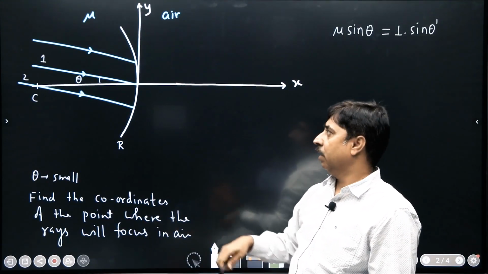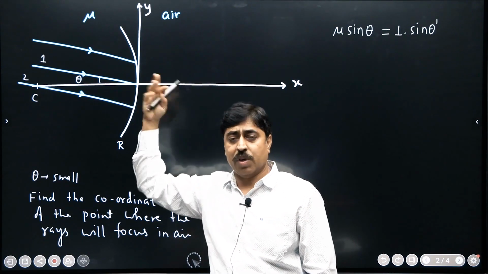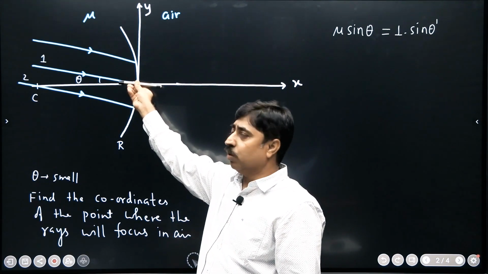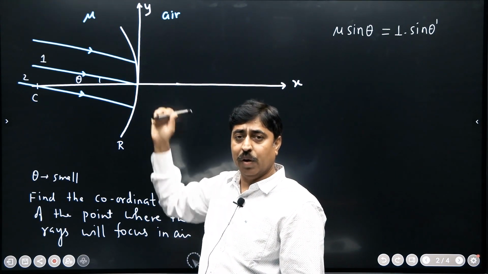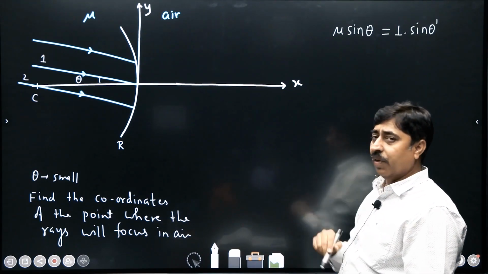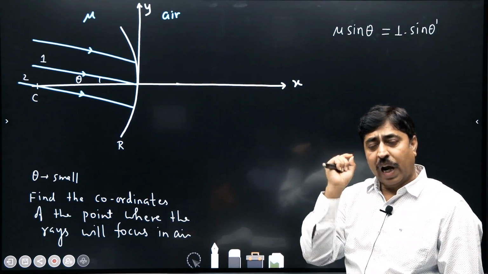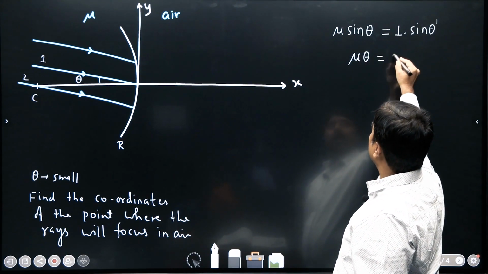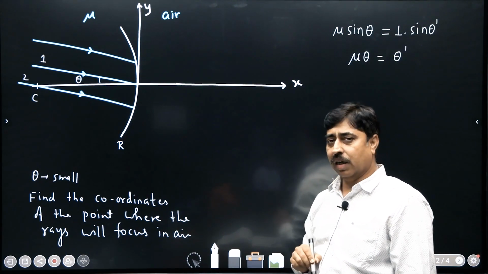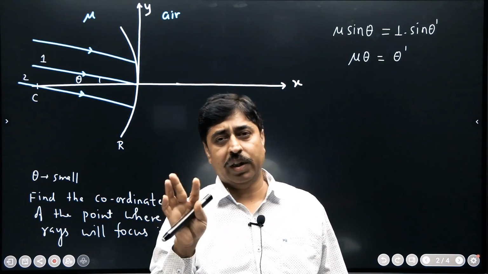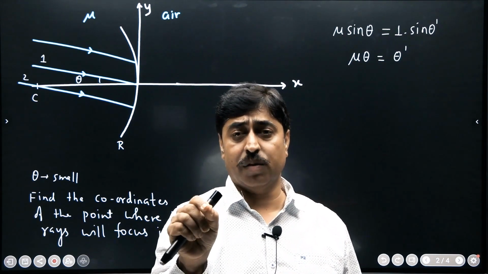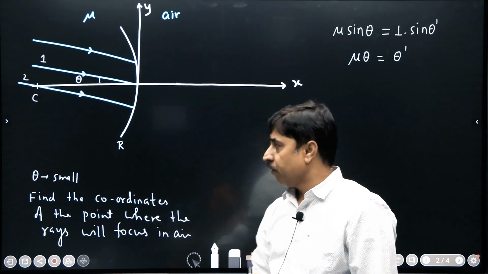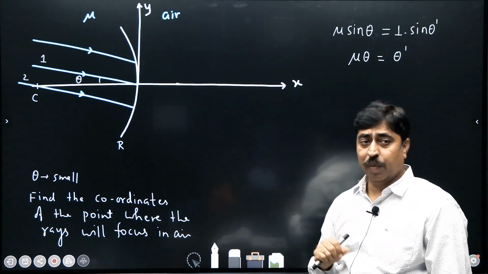We all understand that if a light ray is entering into air from some other medium, it will deviate away from the normal. This is the normal. So this blue ray is going to deviate away from the normal, and this theta dash is definitely greater than theta. As stated in the question that theta is small, we can write sin theta as theta and sin theta dash as theta dash. When theta is small, theta dash has to be small. When the angle of incidence is small, the angle of refraction will also be small. So theta dash is nothing but mu into theta.